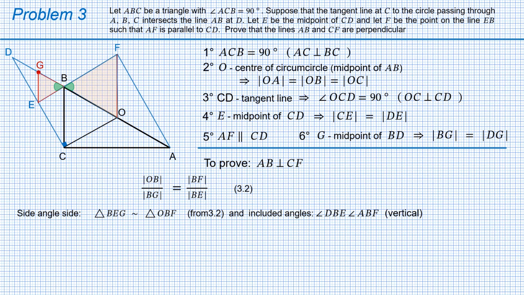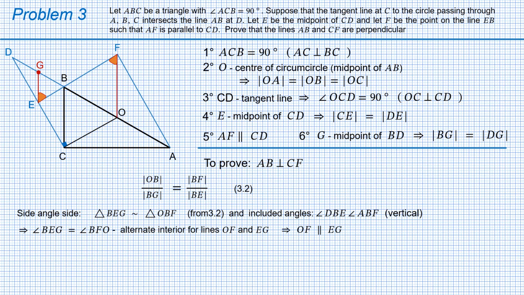Now we, vice versa, use the similarity of triangles to find equal angles. These are angles BEG and BFO. It can be seen that these angles are alternate interior for lines OF and EG with transversal EF. And we conclude that OF is parallel to EG.